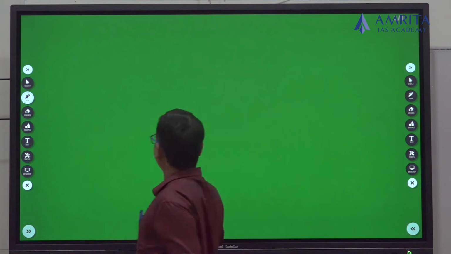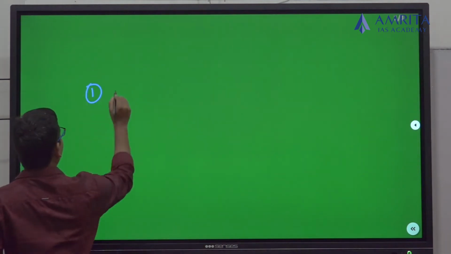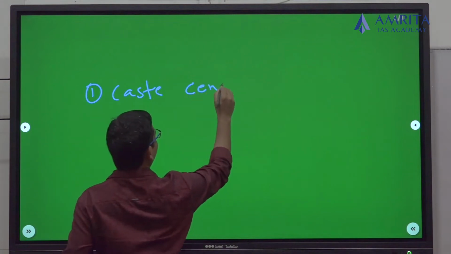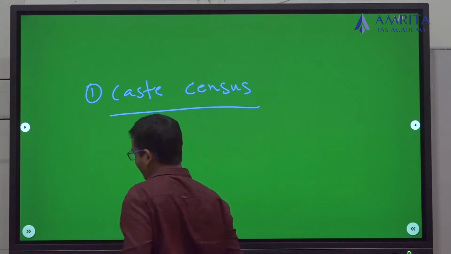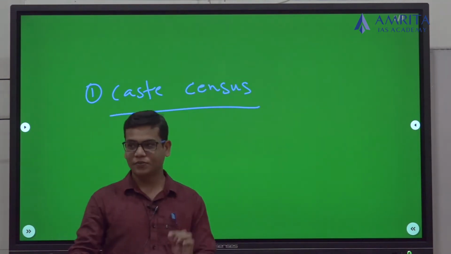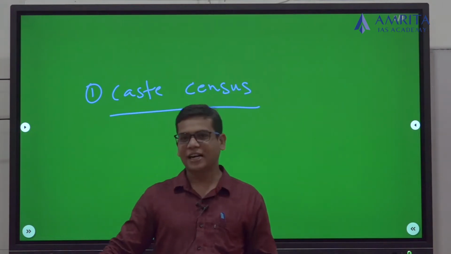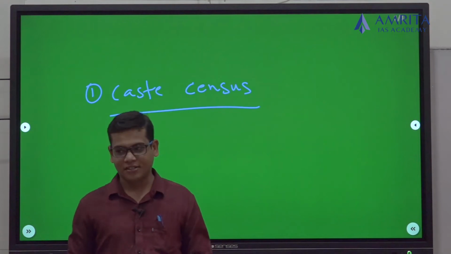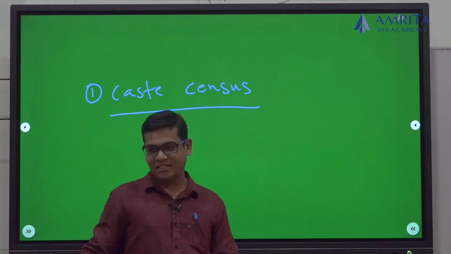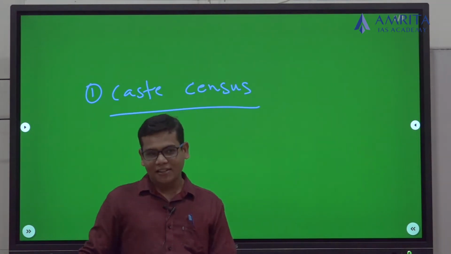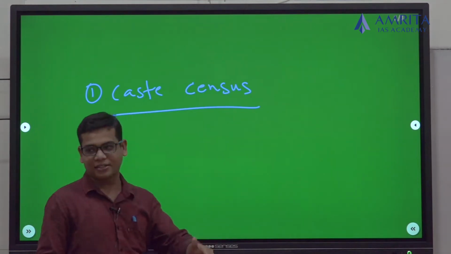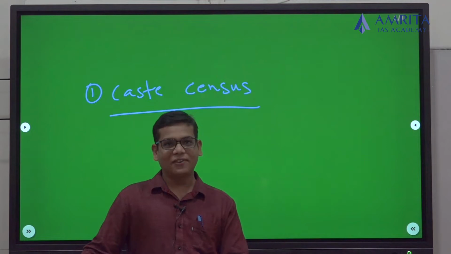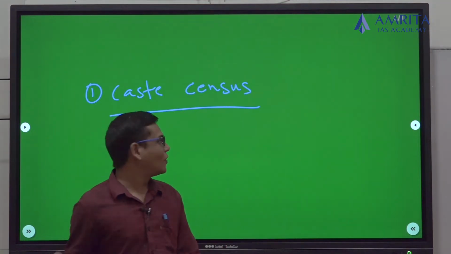So the first topic that I have chosen is caste census. See, the moment you see caste census, what are these castes and why do you need a census? And don't we have a census today? And if we have a census today, then what is this caste census? Are we not calculating the caste today? So these are the facts that you must keep in mind before you start.